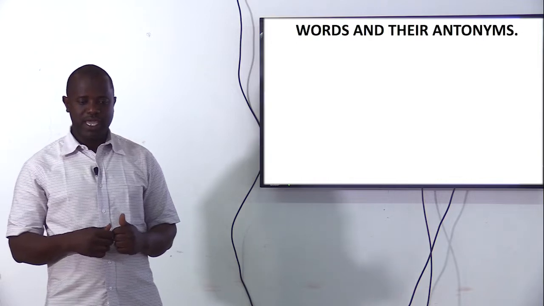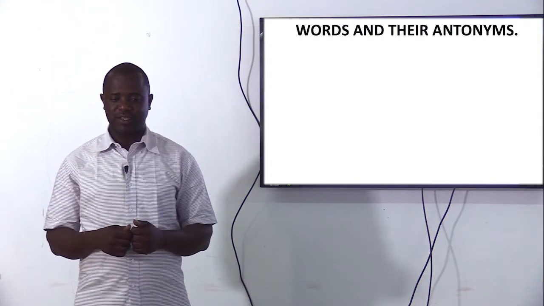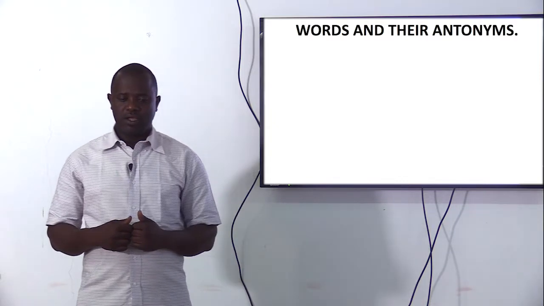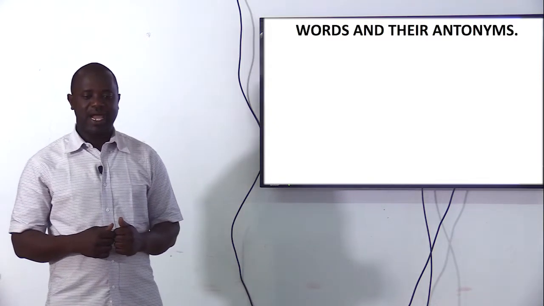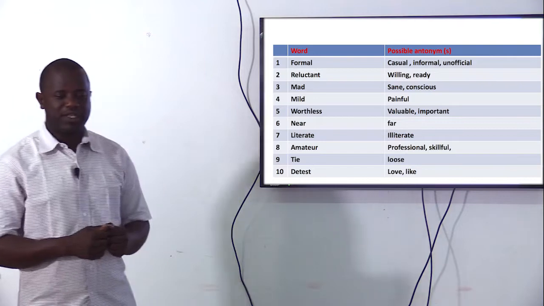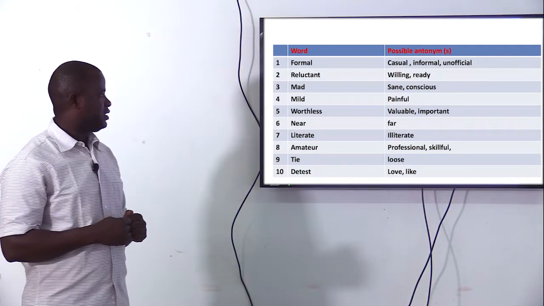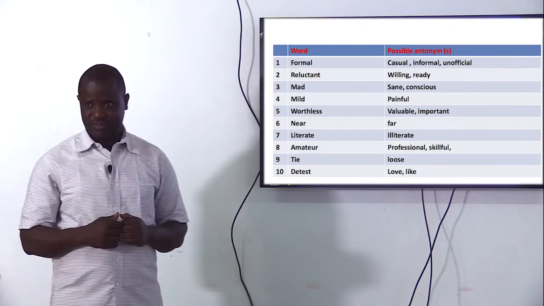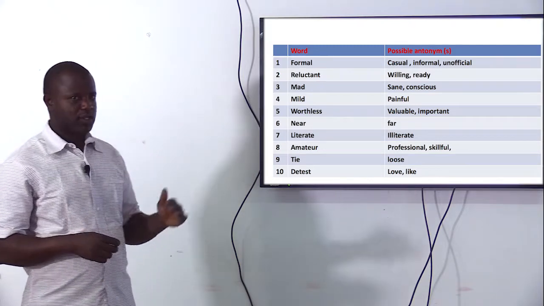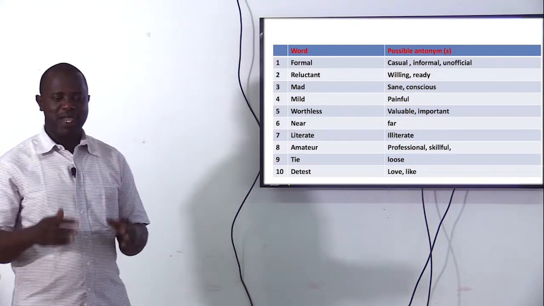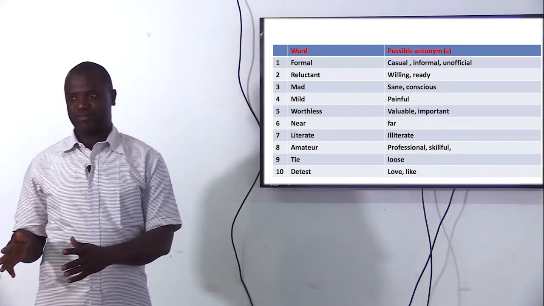So here I'm going to give you 50 words, and each of the words will have their antonyms. Look at the table. You can see word and possible antonyms. You can see one English word may have more than one antonym.